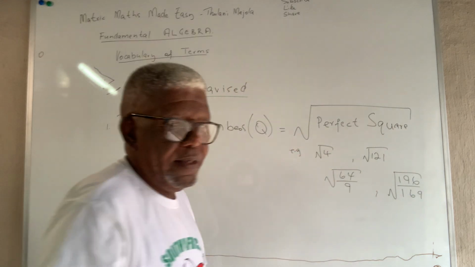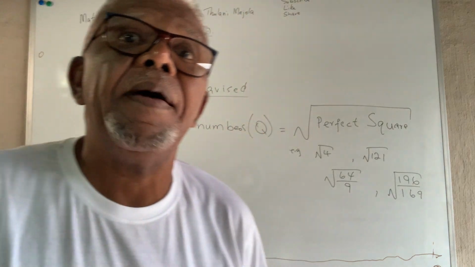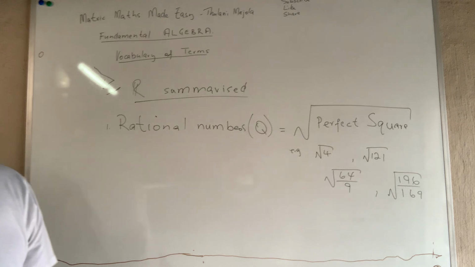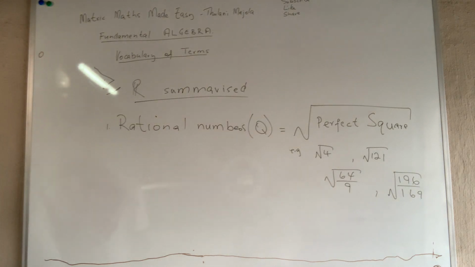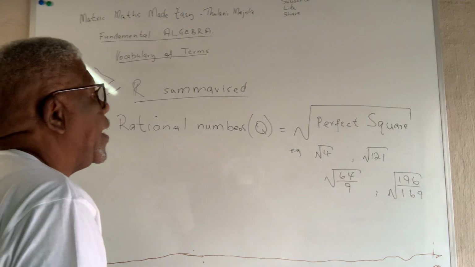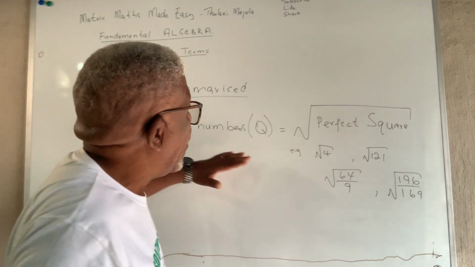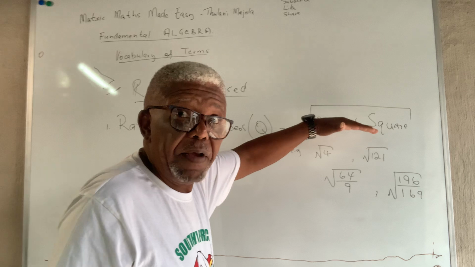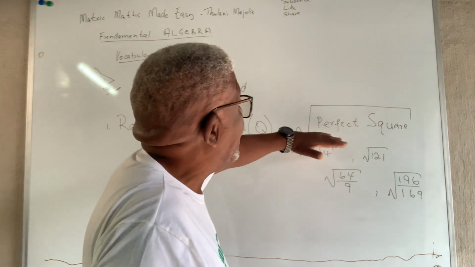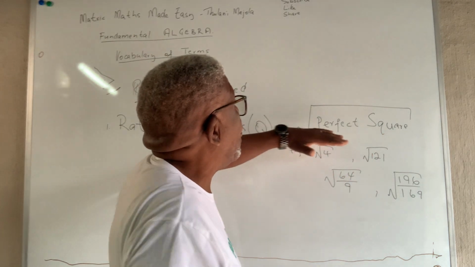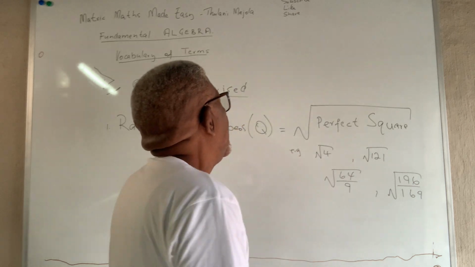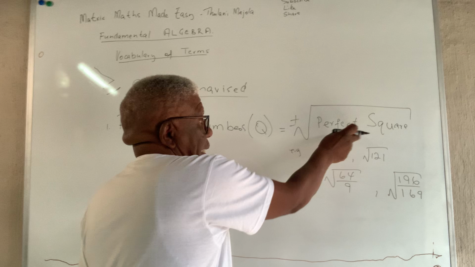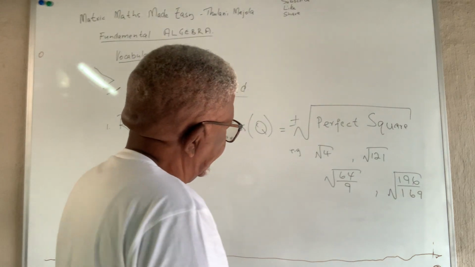These are all examples of rational numbers, the square root of a perfect square. Whenever we talk about rational numbers, I want you to think of a square root of a perfect square. There is no other number that is not a rational. All the rational numbers are square roots of perfect squares. They may be positive or negative, but it's a perfect square inside, right?